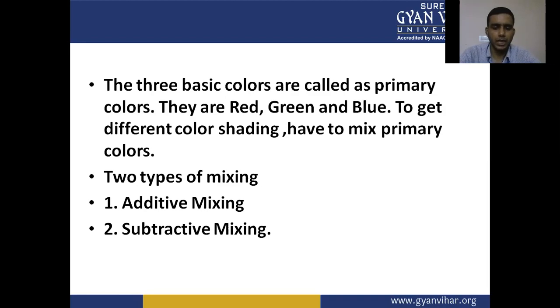The primary colors red, green, and blue are sent with the luminance signal, and these three primary colors compose other colors by mixing theory.